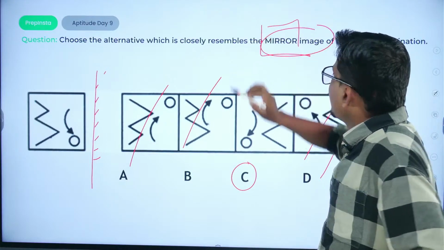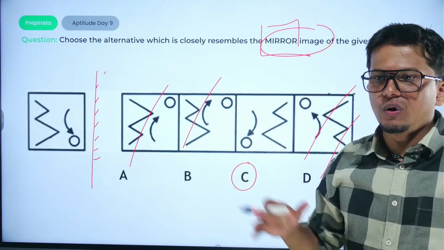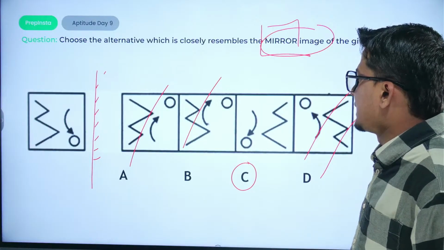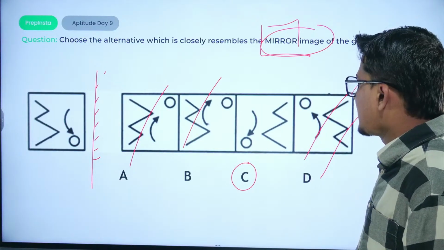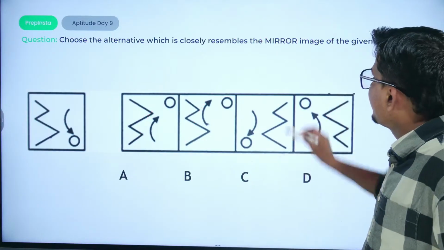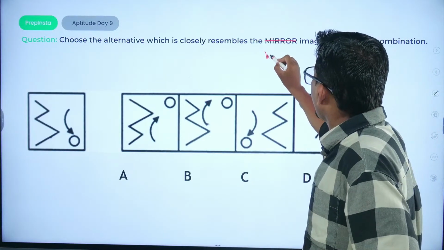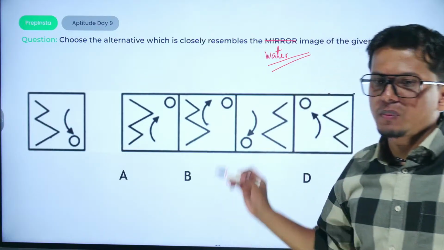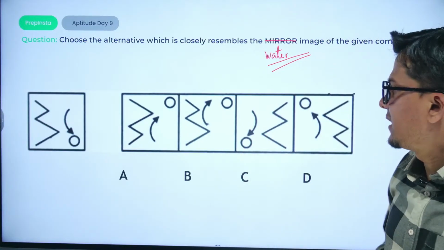Just focus on the word, whether mirror image is being asked or water image is being asked. If water image has been asked, what would be the answer? Acha, what would be the answer if water image is being asked? Chalo, let us try to figure out what would be the water image in that particular scenario.